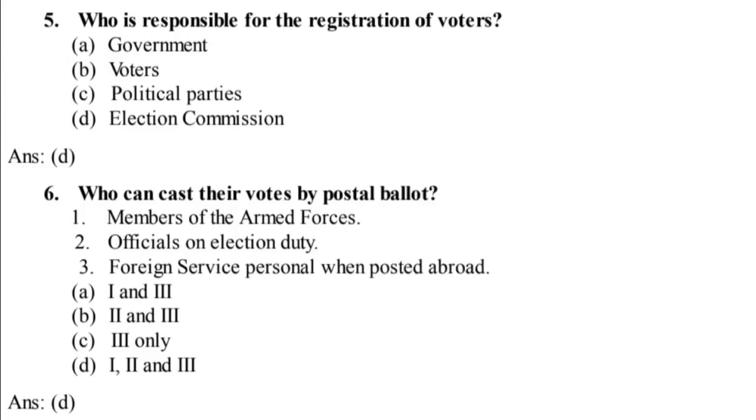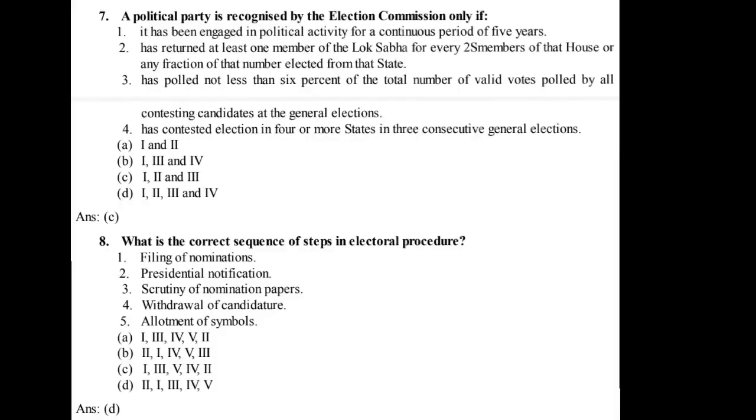6. Who can cast their votes by postal ballot? 1. Members of the armed forces. 2. Officials on election duty. 3. Foreign service personnel when posted abroad. A. 1 and 2. B. 1 and 3. C. 3 only. D. 1, 2 and 3. Ans. D.